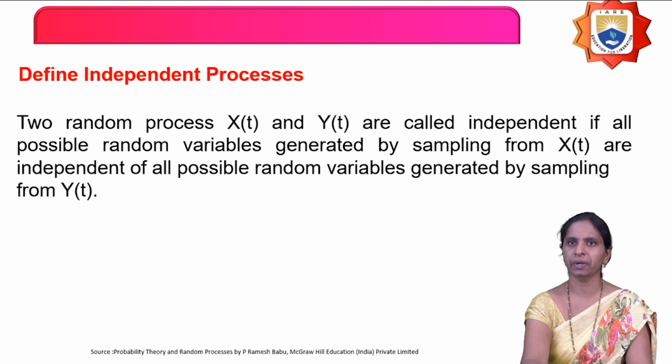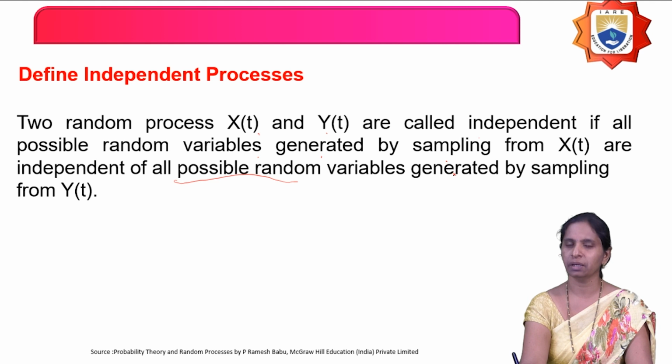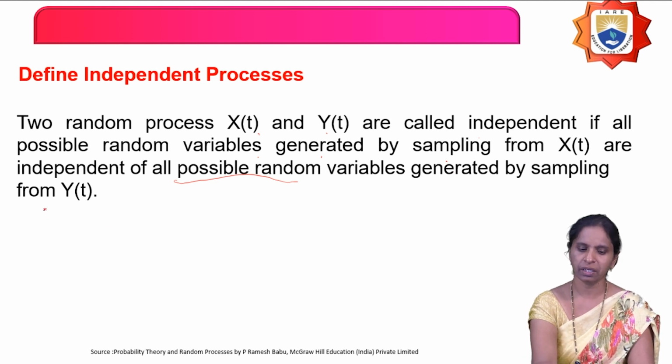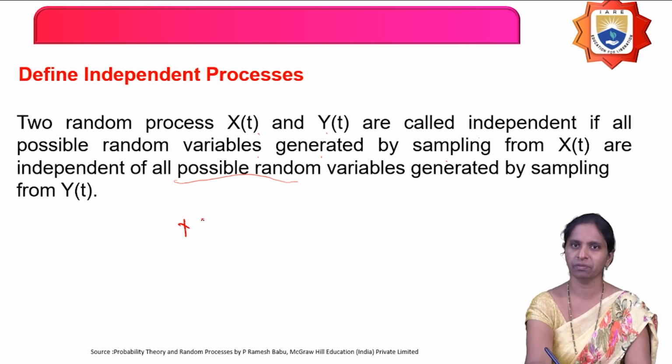Next, define independent random process. Two random processes x of t and y of t are said to be independent if all the possible random variables generated by sampling from x of t are independent of all the random variables generated by sampling from the random process y of t. What does it mean? Well, first we'll go for the concept of random variable.